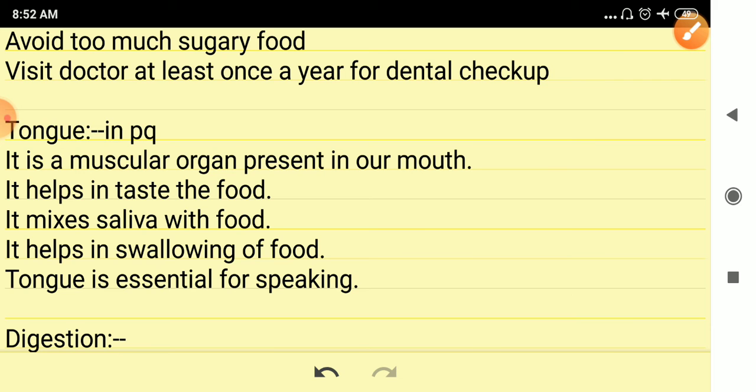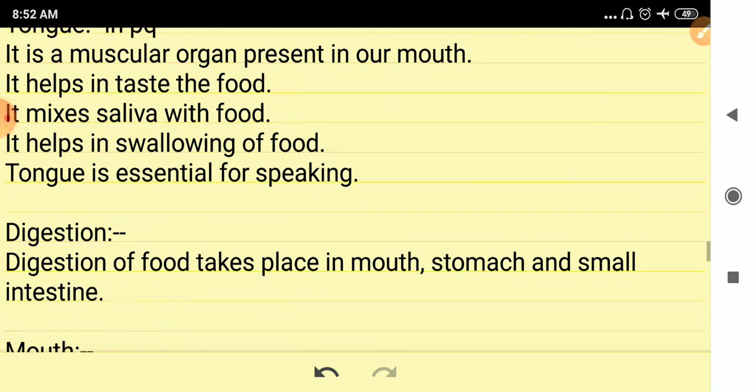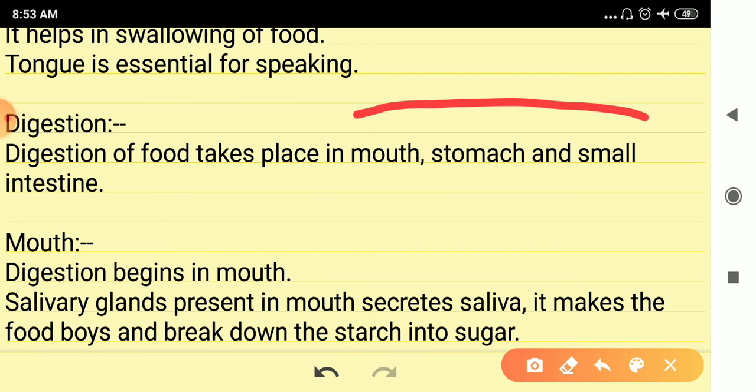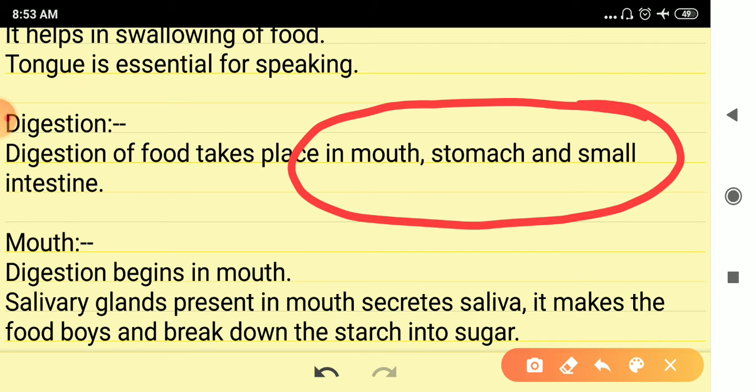The next step is digestion. Digestion of food starts from the mouth and continues to the stomach and small intestine. These are the places where the food is digested. The digestion of food starts in the mouth. The digestion of food happens in the stomach, and the rest of the food is digested in the small intestine. How is food digested inside the mouth, stomach, and small intestine? Let us discuss.